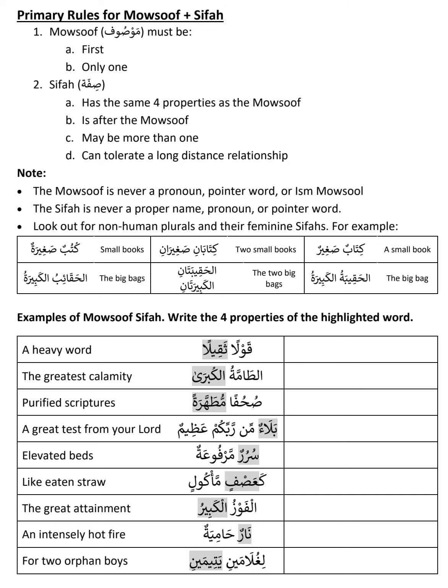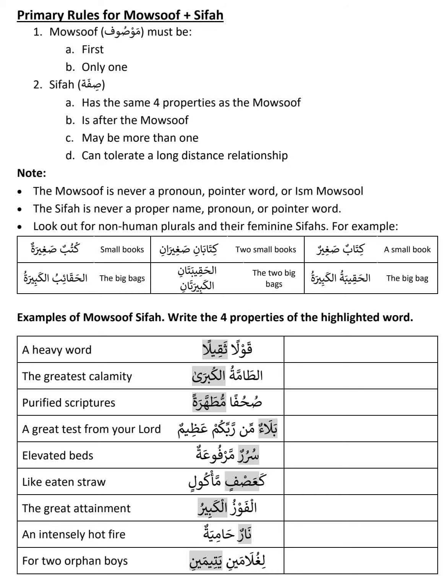Or red, fast, big car. So three Sifas, but only one Mawsuf. So Mawsuf is one, and Sifas can be multiple. In Arabic, the Sifa always comes after the Mawsuf. So in Arabic we say car, red, big, then fast, like that.